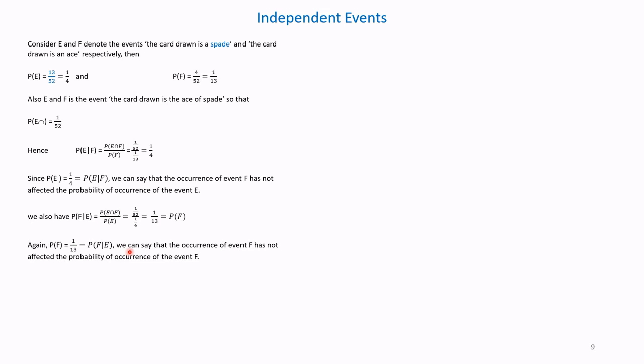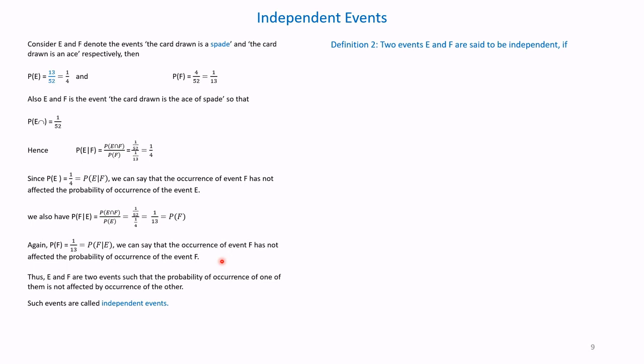We can say that the occurrence of event E has not affected the probability of occurrence of F. Thus, E and F are two events such that the probability of occurrence of one of them has not affected the occurrence of the other. Such events are called independent events.